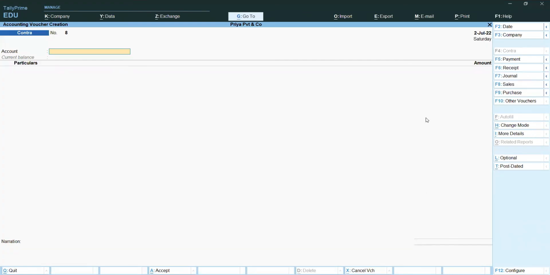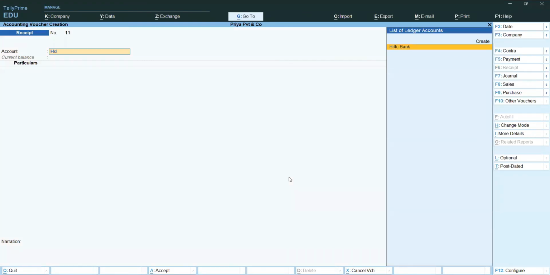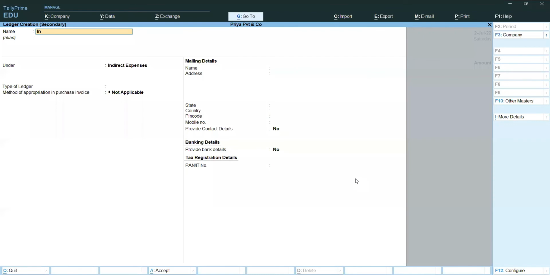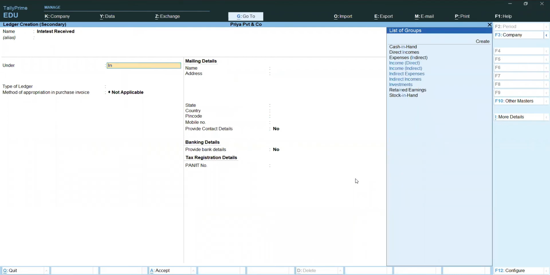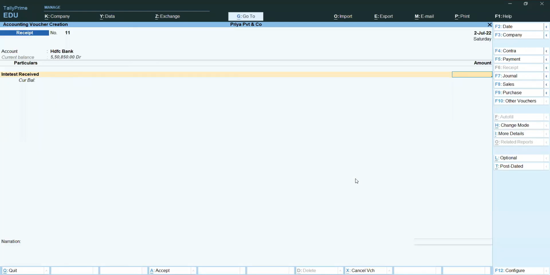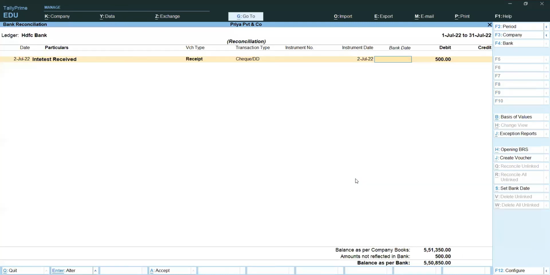Now I am receiving interest through the bank. Interest received ledger we don't have. You can press the create button here. Interest received. Interest received comes under indirect incomes. Enter, you can save it. How much interest did you receive? 500. Enter, you can save it. Now see, here I have updated the interest received entry.